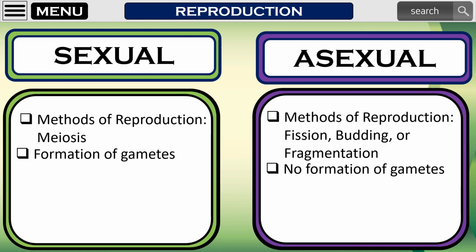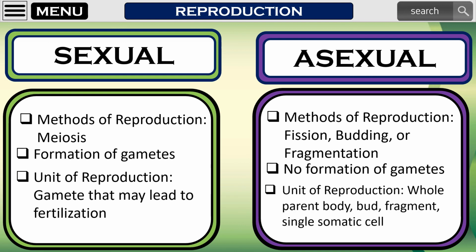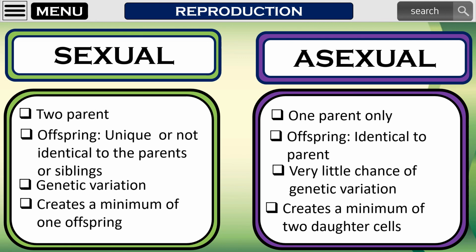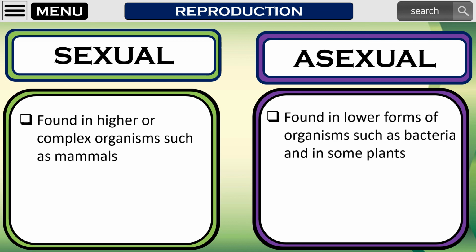In sexual reproduction, the unit of reproduction is the gamete that may lead to fertilization. On the other hand, in asexual reproduction, the unit of reproduction is the whole parent body, bud, fragment, or a single somatic cell. Lastly, sexual reproduction is commonly found in higher or complex organisms such as mammals. On the other hand, asexual reproduction is commonly found in lower forms of organisms such as bacteria and in some plants.